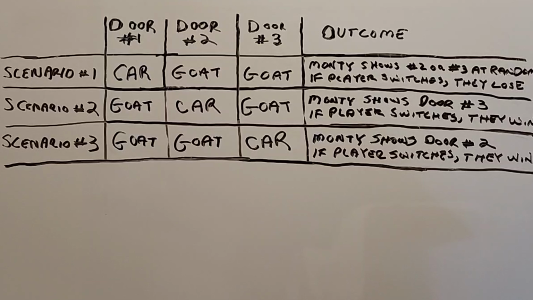So what's going on here? Let's take a closer look and see why this counterintuitive solution works. 2 out of 3 times, the car is going to be behind door number 2 or door number 3. So the player is going to want to switch, but to where? Well, Monty's going to show them. 2 out of 3 times, Monty actually eliminates the losing door and presents the contestant with the winning door. The remaining door becomes more valuable by virtue of the fact that it wasn't shown. It could have been shown, but it wasn't. Why not? Well, 2 out of 3 times, the reason it wasn't shown is because that's where the car was.